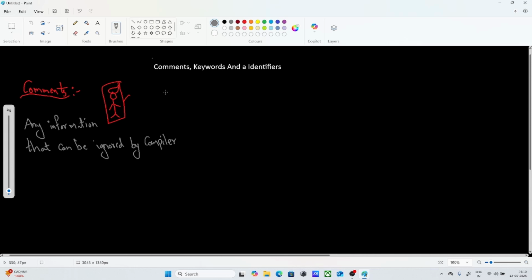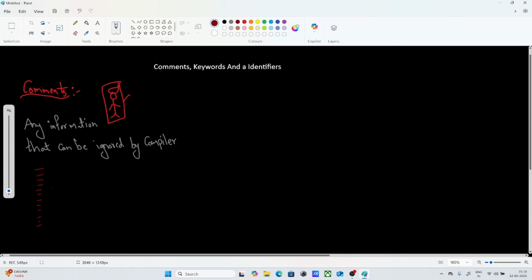And I am telling you that this is the most important concept. You may ask this doubt, right? Comments are used to give some information. Suppose we are going to write a lot of code. In future we are going to write some 1,000 lines of code, thousands of lines of code also.